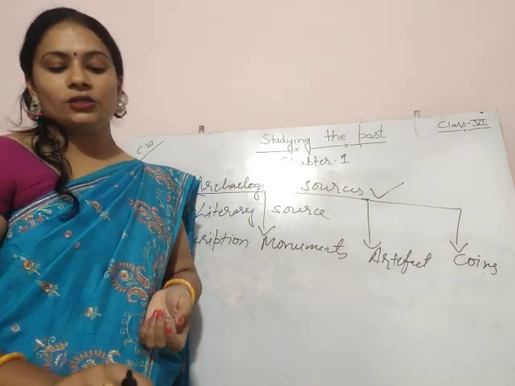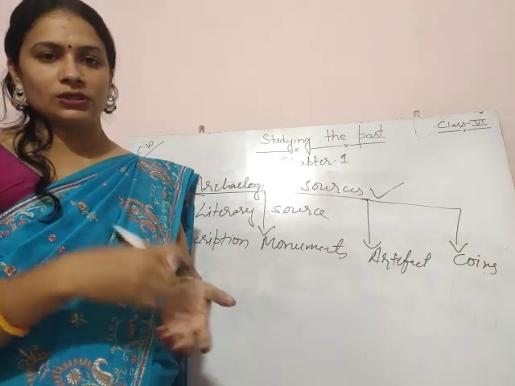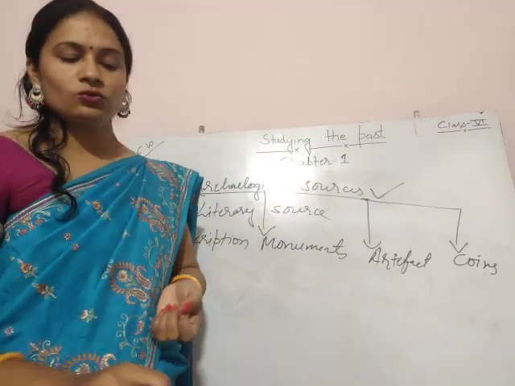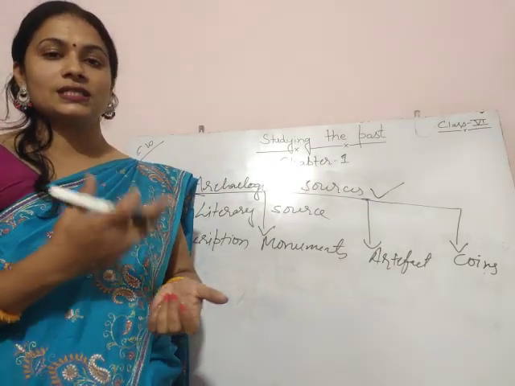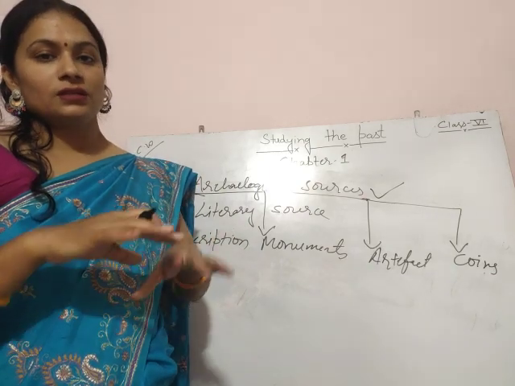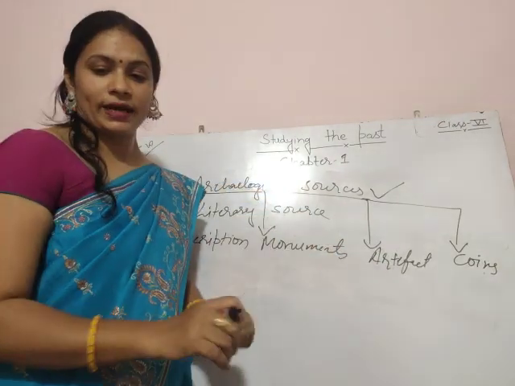They are found by archaeologists in the course of excavation. Excavation is digging out things from the ground. They give us vital clues to the past. Through this, the archaeologist and historian get clues and solve the mystery of the past. Now the fourth one is coins.